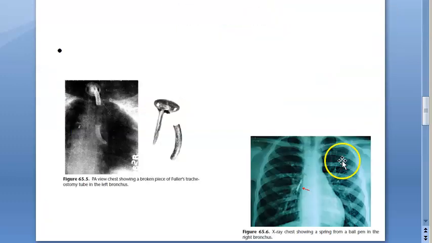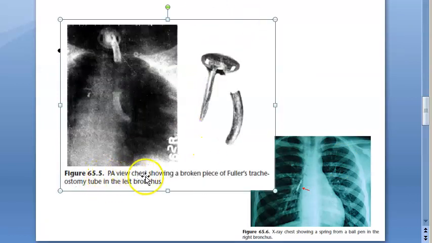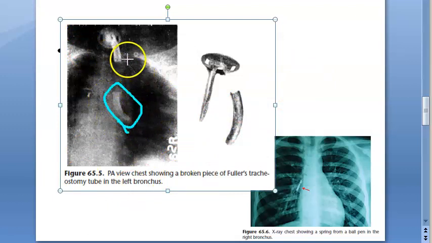Okay. Then some more images here. PA view chest showing a broken piece of Fuller's tracheostomy tube in left bronchus. So this is left bronchus they are saying. So they are showing some broken piece of Fuller's tracheostomy tube. Kind of hard to read this image. Are they referring to this thing here?